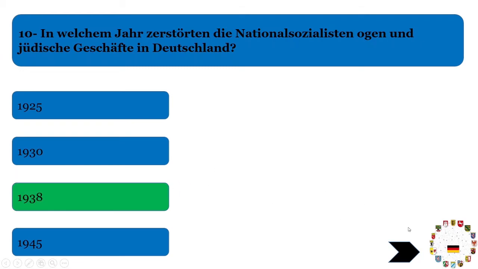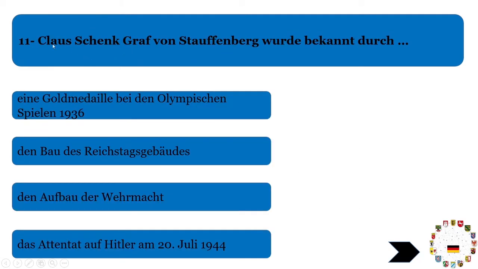So now we will move to the next question, which is: Klaus Schenk Graf von Stauffenberg wurde bekannt durch. Bekannt means known for or famous for. Kennen is the basic ground verb, Grundverb, and bekannt is famous or known. Why is he famous? Why is he known in Germany?